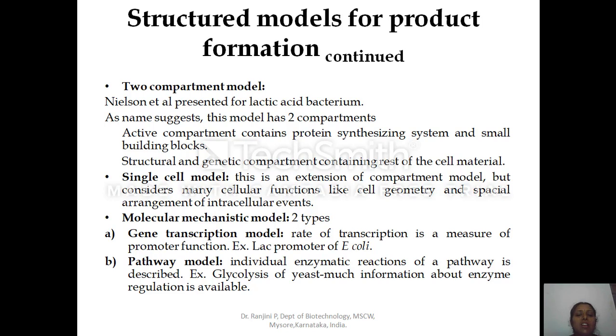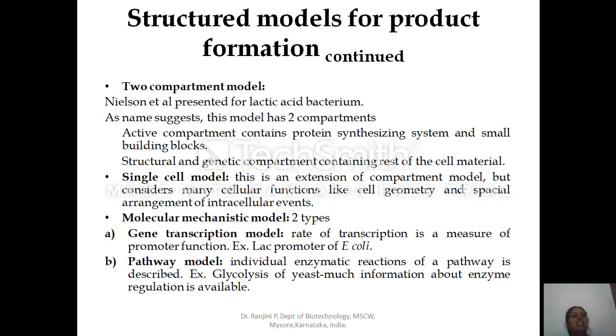Continuing with this is the single cell model. This is an extension of the compartment model but considers many cellular functions like cell geometry and spatial arrangement of intracellular events, etc. So that is the single cell model. In each cell they are considering the cell geometry to assess the specific growth rate. At the same time, the spatial arrangement of the microbial metabolic events which take place inside the cell will be considered.